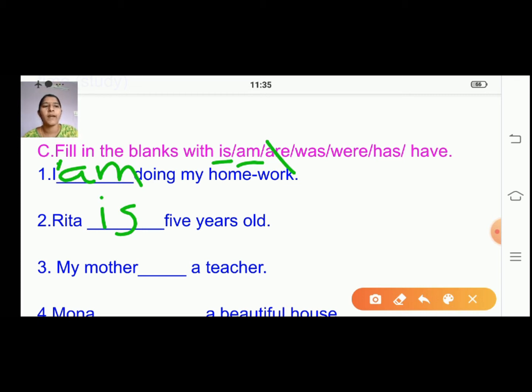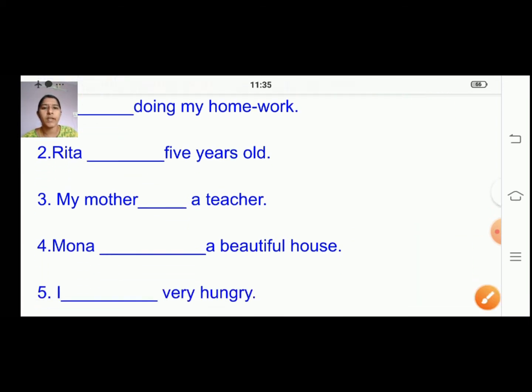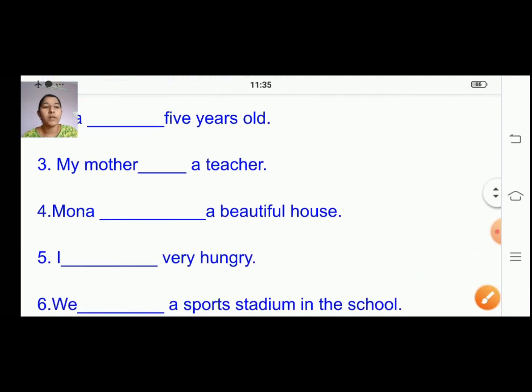Now we will move on to the third one. My mother dash a teacher. What will come? My mother is a teacher. As you all know, the spelling for mother, teacher is easy. So my mother is a teacher. That is the third one. Understood, children?